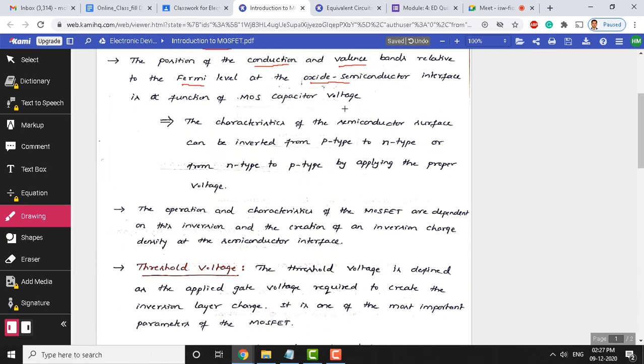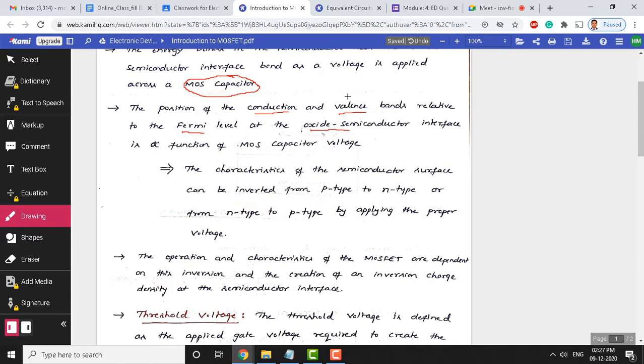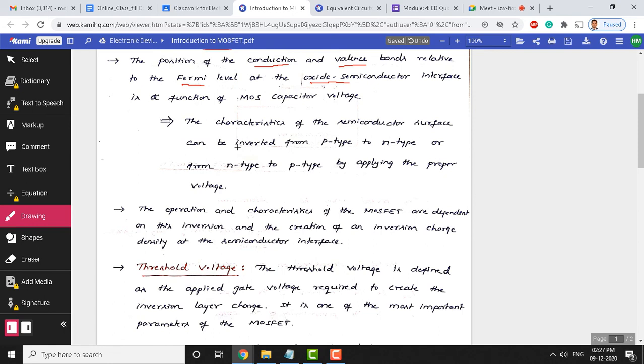Now, let us see what is going to happen when voltage is applied to the gate. The characteristics of the semiconductor surface can be inverted from P type to N type or from N type to P type by applying proper voltage at the gate.